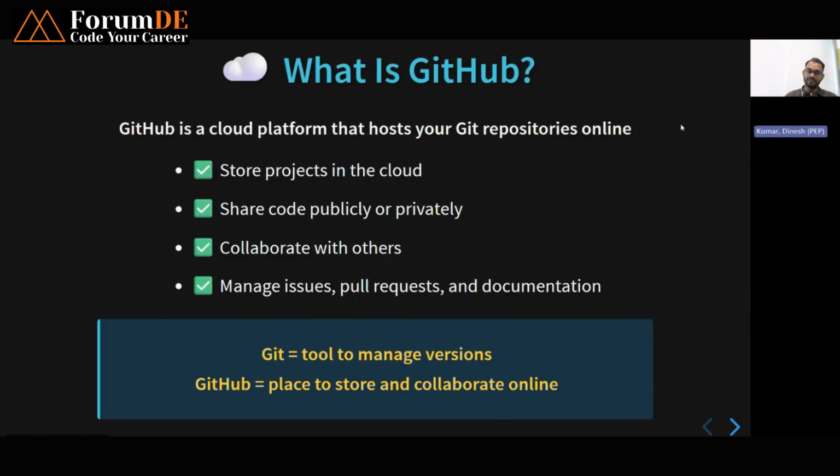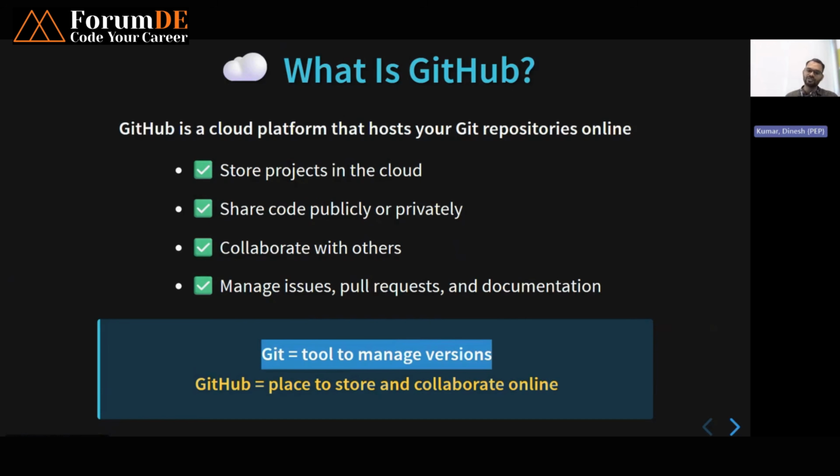And what about GitHub? GitHub is nothing but a cloud platform which hosts the Git repository online, so it is stored in the cloud. It also has some kind of privacy and publicity. We can share the GitHub repository with anyone on the internet, right? Collaboration with others also helps us a lot because it's a feature of Git, and we can manage pull requests, PRs, documentation, each and everything. So GitHub is the platform and Git is the tool. Git is the tool, and on top of that, GitHub is built as a platform which uses Git technologies.